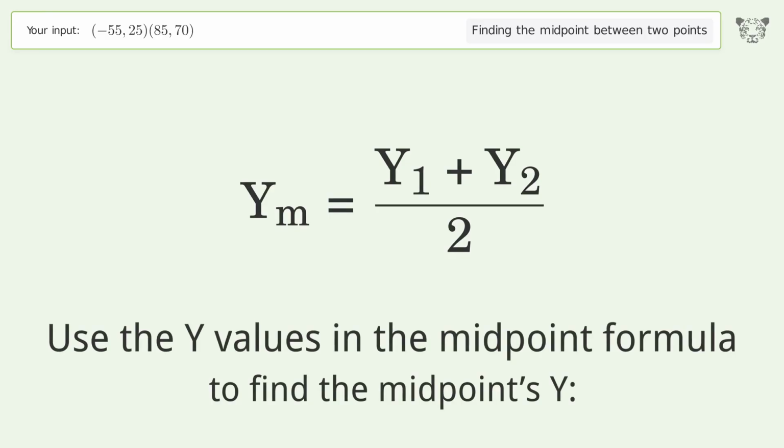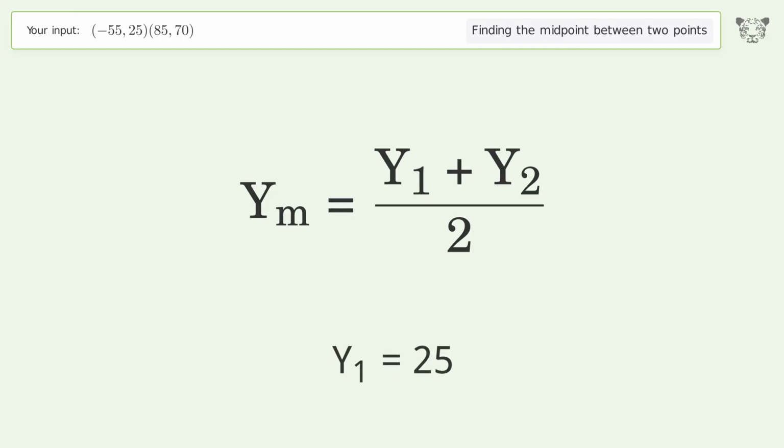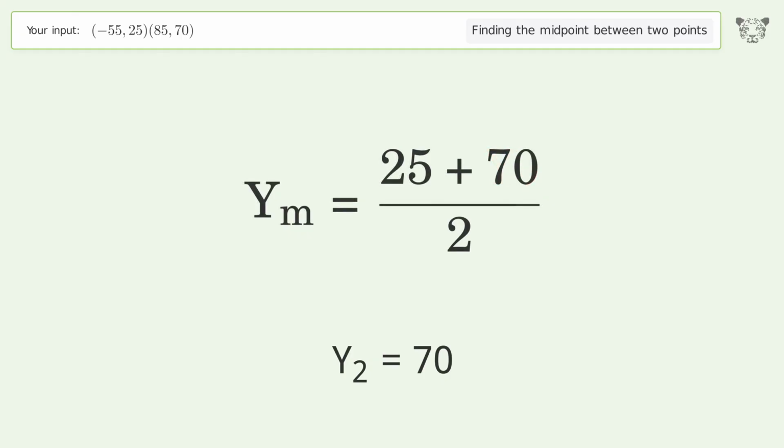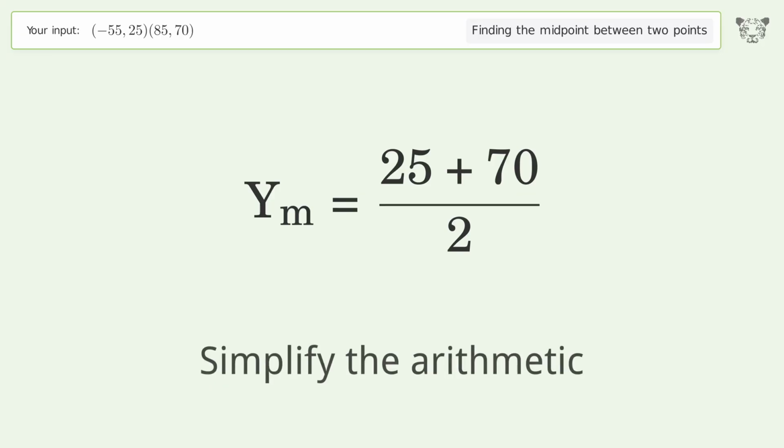Use the y values in the midpoint formula to find the midpoint's y. y1 equals 25. y2 equals 70. Simplify the arithmetic.